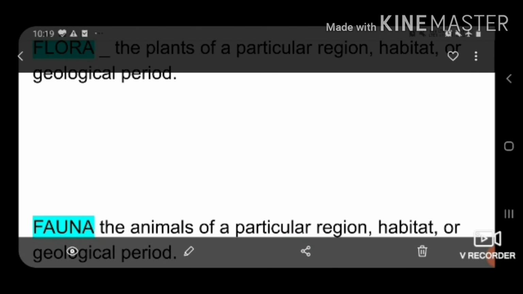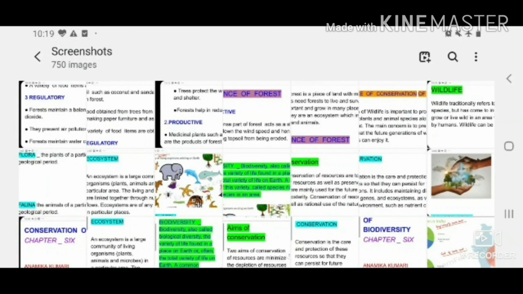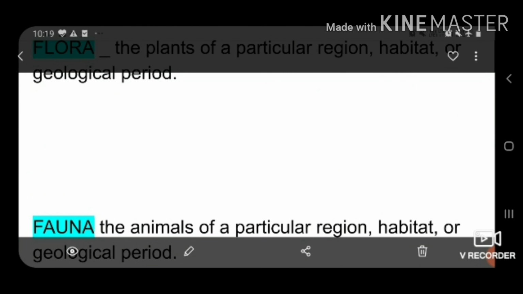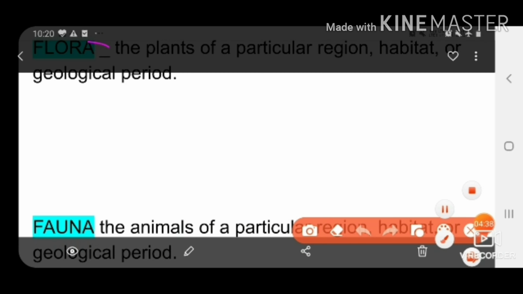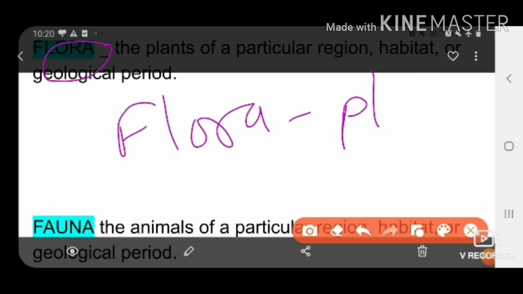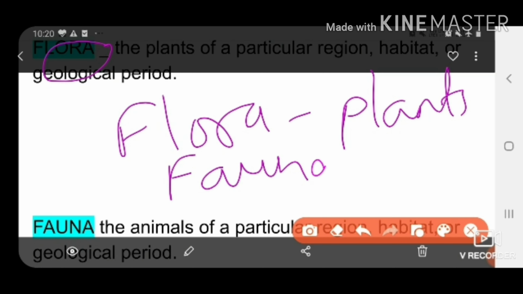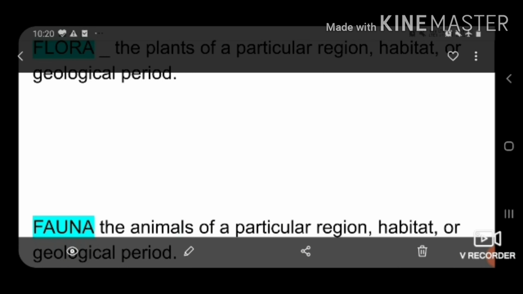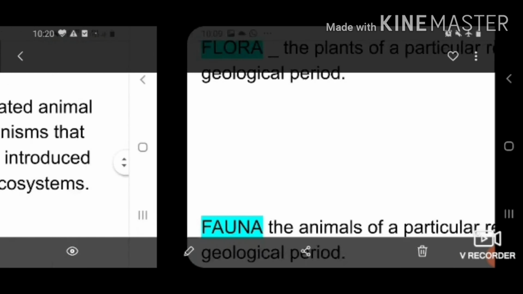Next is flora and fauna. Flora is the plants of a particular region, habitat or geological period. So the flora term is mainly used for plants, and the fauna term is mainly used for animals. So what is fauna? That is the animals of a particular region, habitat or geological period.